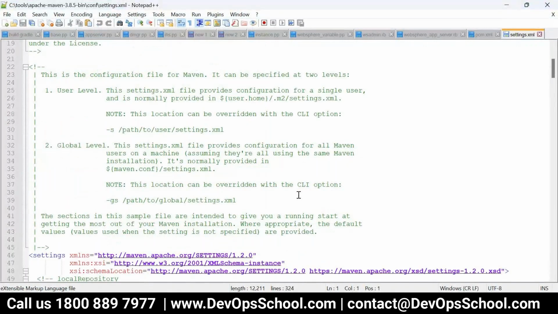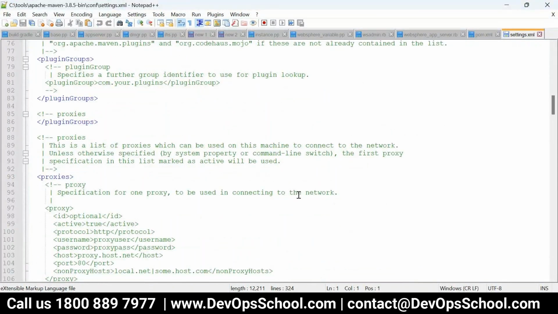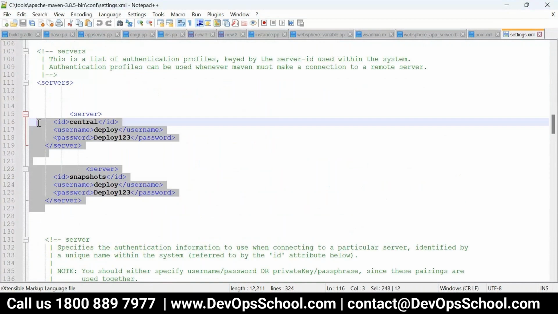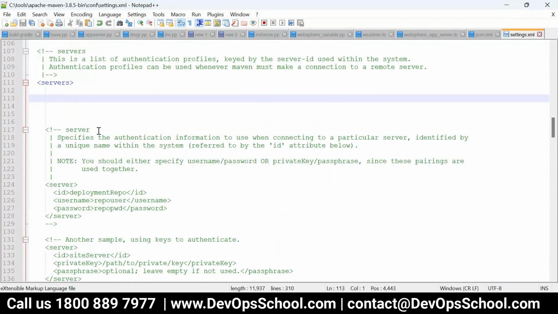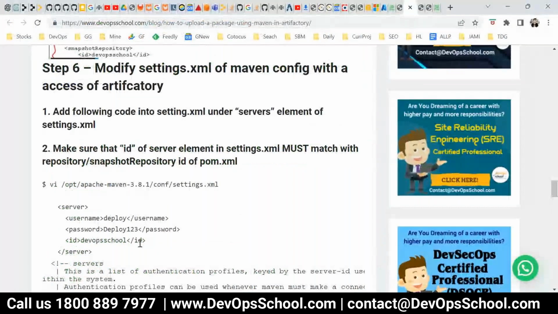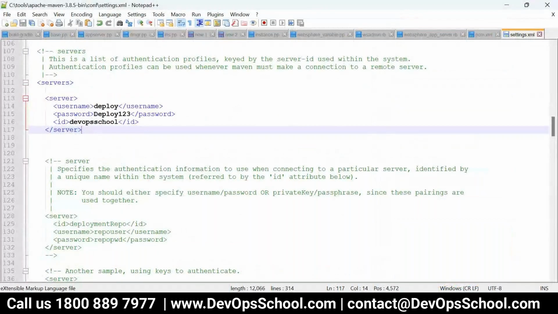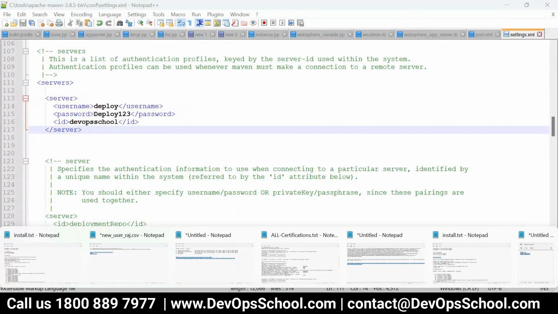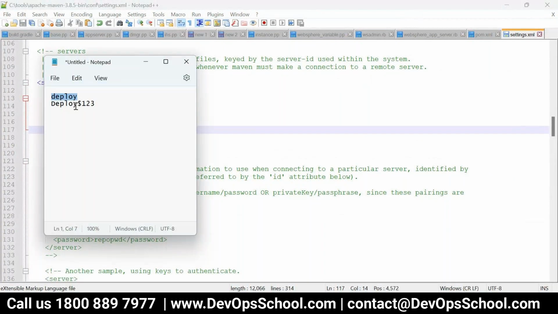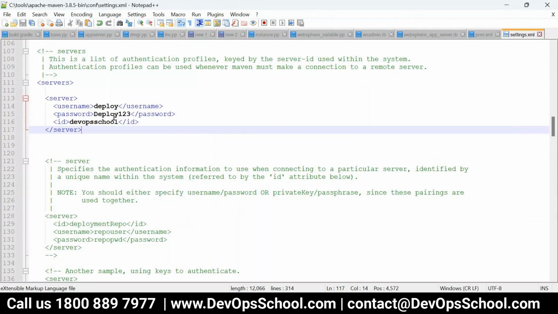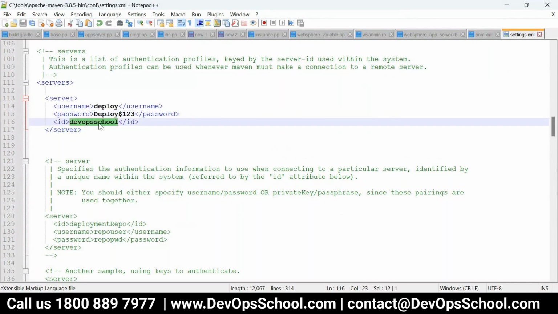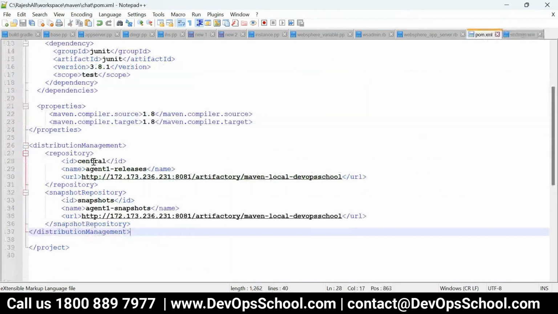Now here inside the settings.xml, you have this. Copy this element, and here, what is the username which you created? I created the username deploy, and the password is this one. Now what is this ID? This ID and this ID should match.